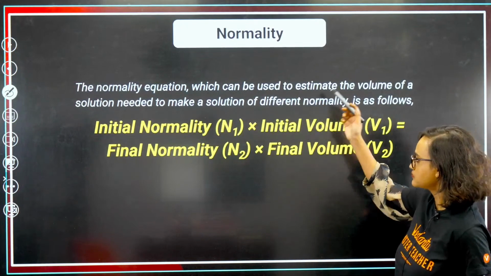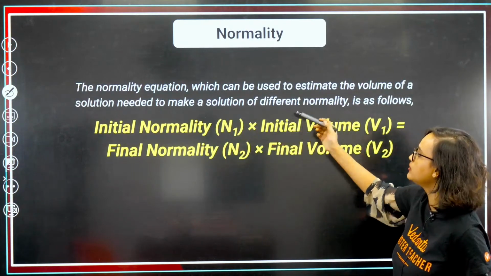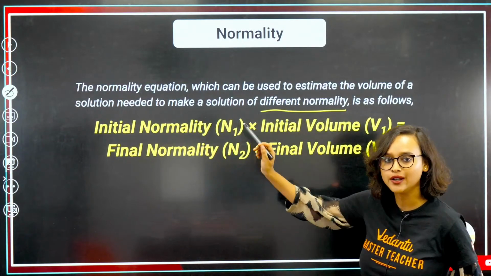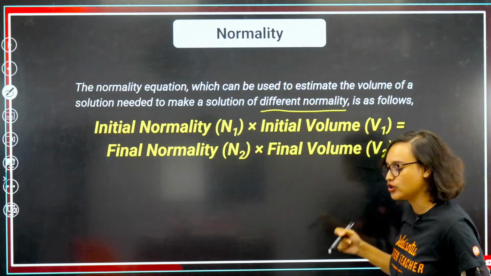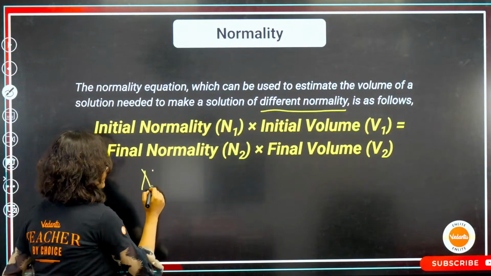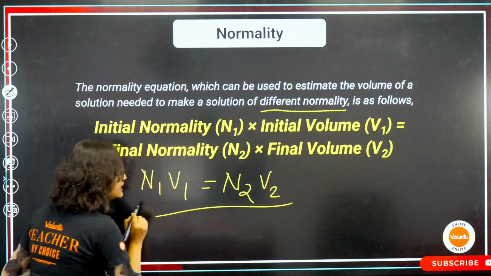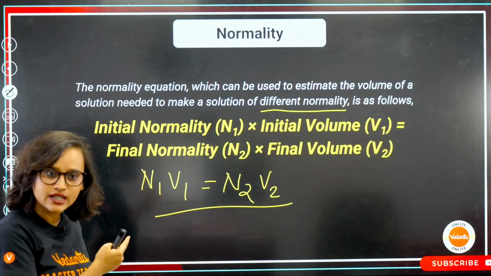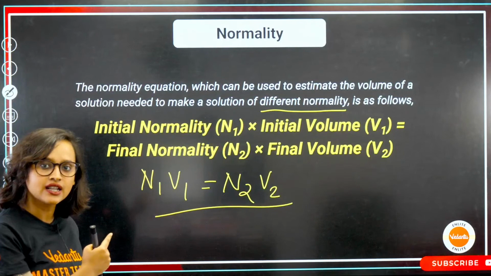Now, the normality equation which can be used to estimate the volume of a solution needed to make a solution of different normality is basically initial normality N1 into initial volume V1, which should be equal to final normality N2 into final volume V2. That means a very simple equation, N1 V1 = N2 V2. Does this seem familiar? We have seen it in our exam, in our paper, and in our NCERT book as well, right?